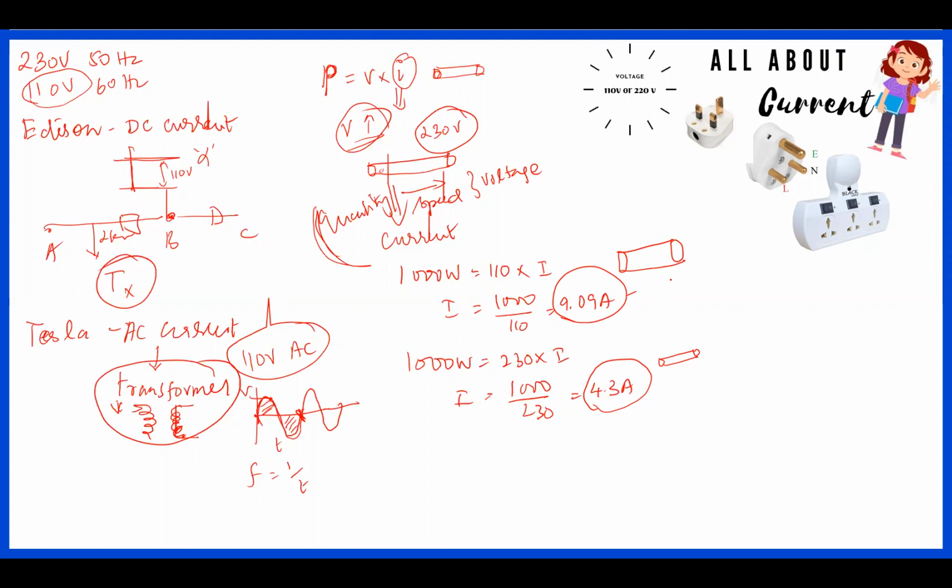When the diameter becomes bigger, your material cost will become higher. So that's why they go for higher voltages, 110 becoming 230 volt. The next question that may arise is what will happen if you raise the 230 to 440 volt? This is our next proportionate value. It is also possible, but